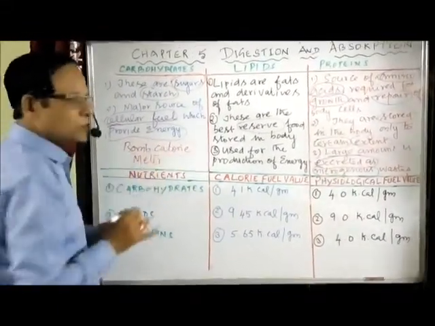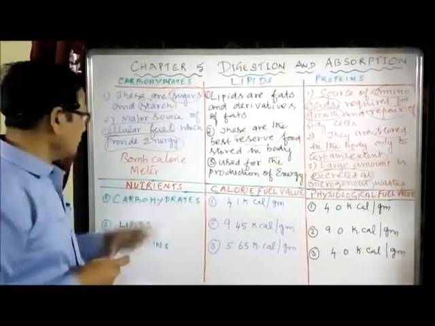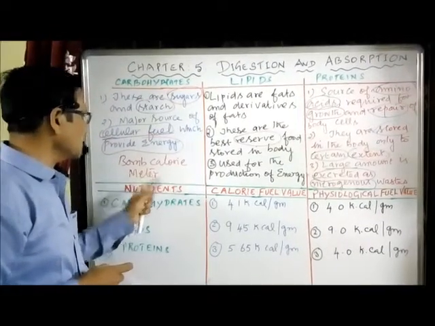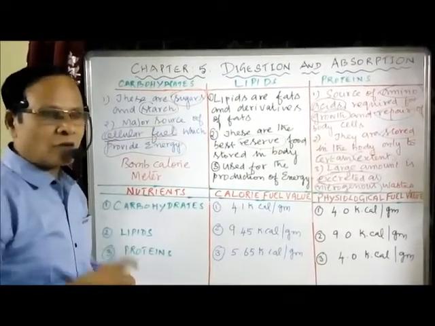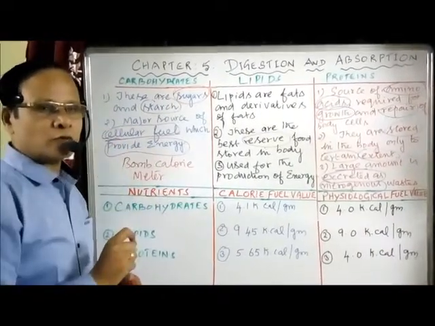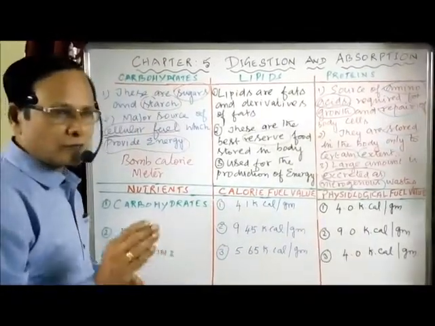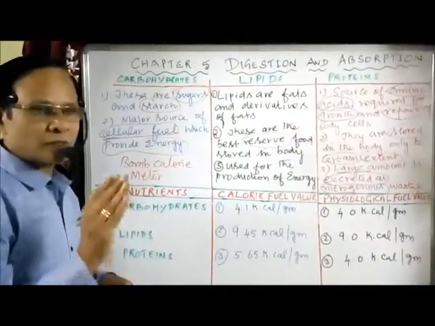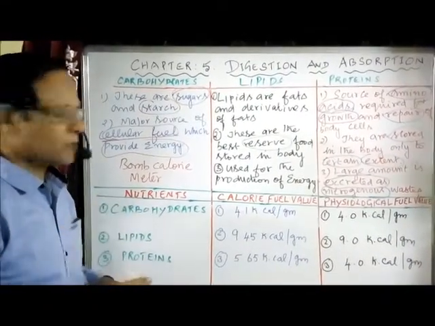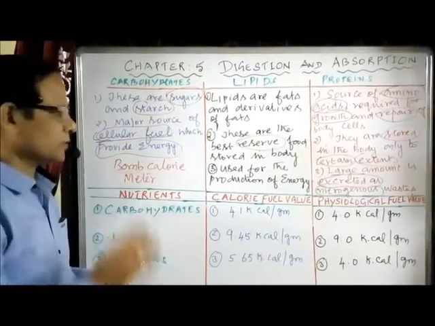So it is a closed vessel filled with oxygen. When you put 1 gram of, for example, carbohydrates, lipids or proteins in that bomb calorimeter, how much energy is released by the oxidation of that 1 gram of food? Then it's called the calorie fuel value. The calorie fuel value refers to the amount of energy released by 1 gram of any food substance in a bomb calorimeter, a closed metal vessel filled with oxygen.